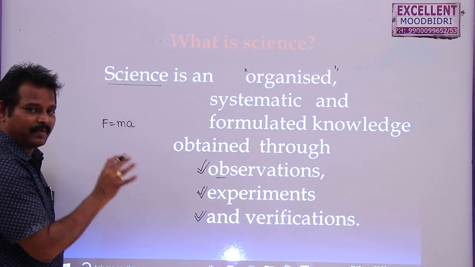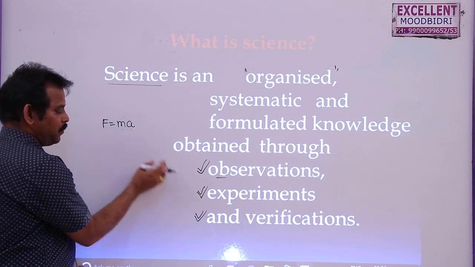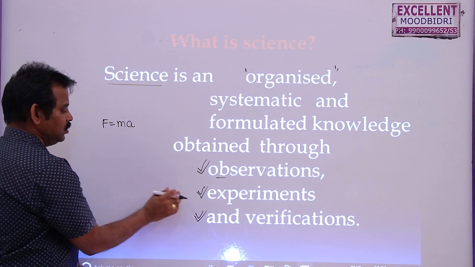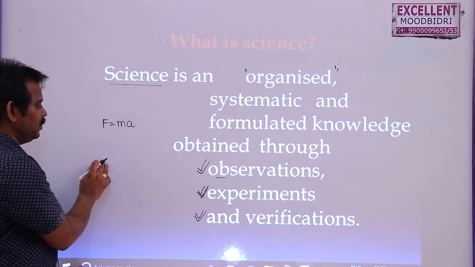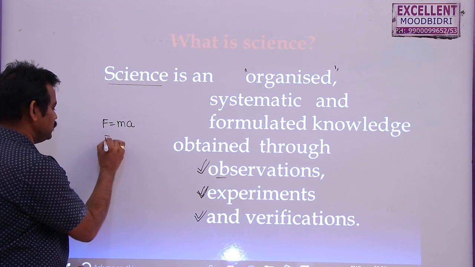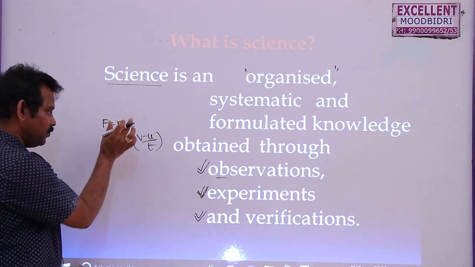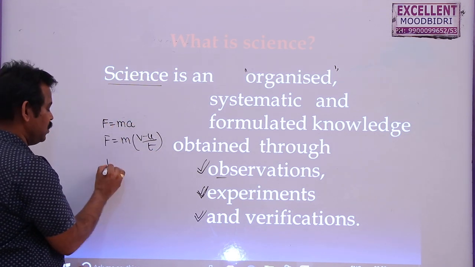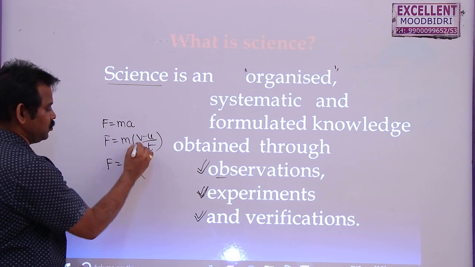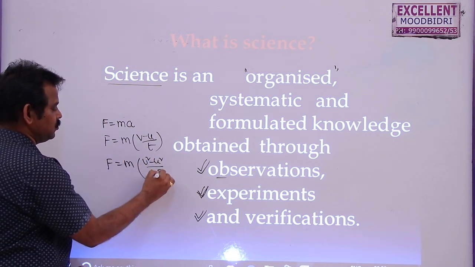After that, he did some experiments. When he applied a small force, the acceleration was small. When he applied a large force, the acceleration was large. So this is by using experiments. After that, he verified it with different formulas, that is F is equal to m into V minus u by t, to check whether we can apply this when the velocities and the time are given, and also F is equal to m into V square minus u square by 2s.